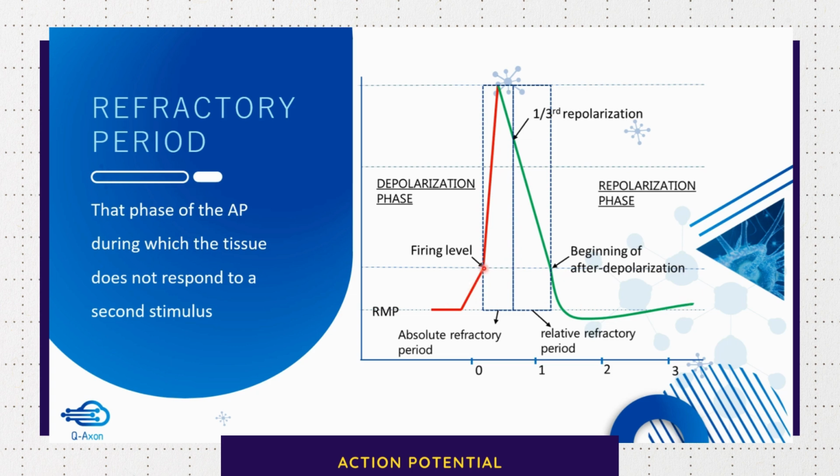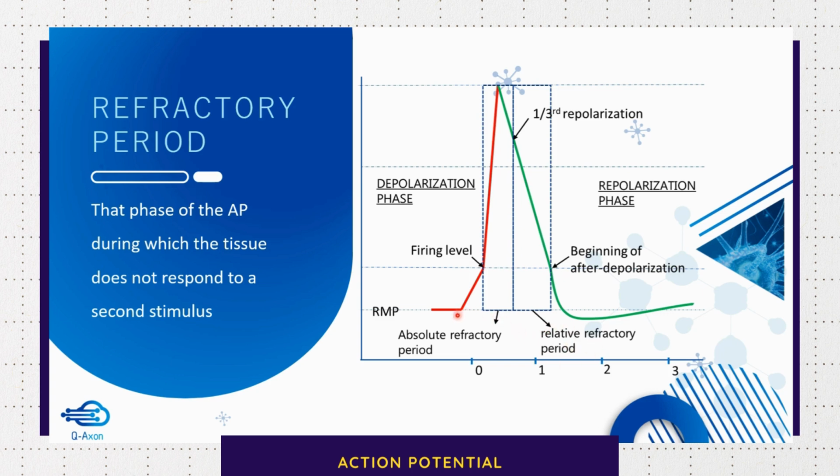So the absolute refractory period extends from the firing level, that is the threshold, which is -55 millivolt, to 1/3 of repolarization. So this duration from threshold to 1/3 of repolarization is the absolute refractory period. Whereas from 1/3 of repolarization to the beginning of after depolarization is the relative refractory period.